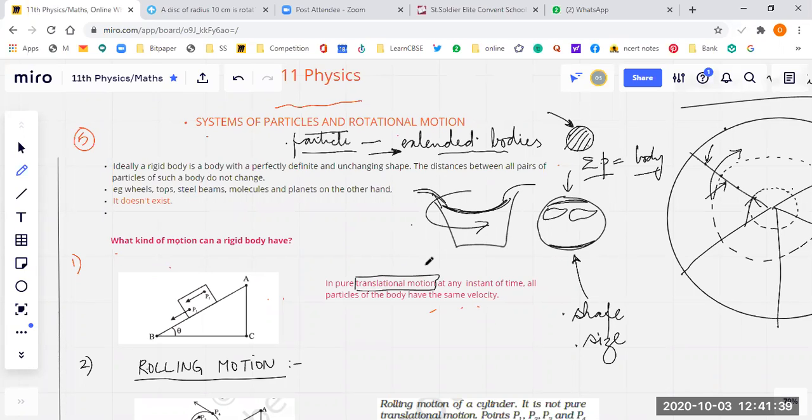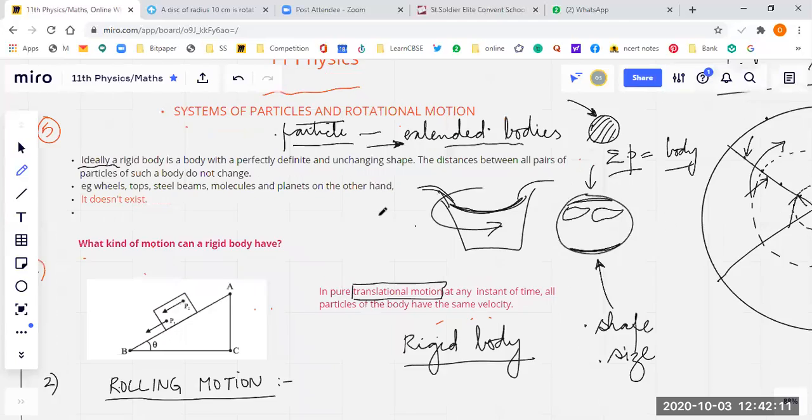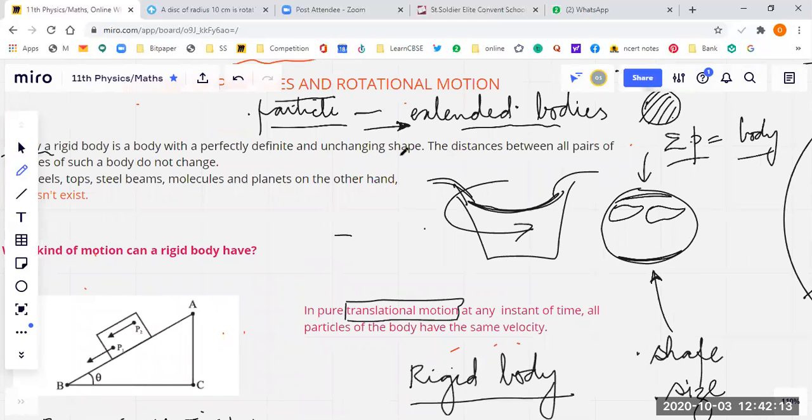So students, there comes the concept of rigid body, the first concept in this new chapter. Now, what is a rigid body, students? Ideally, it's an ideal concept. It's a hypothetical concept. There is no perfect rigid body which exists on the earth, in this universe. Just like there's no perfectly elastic or perfectly plastic body in this universe. Ideally, a rigid body is a body with a perfectly definite and unchanging shape.